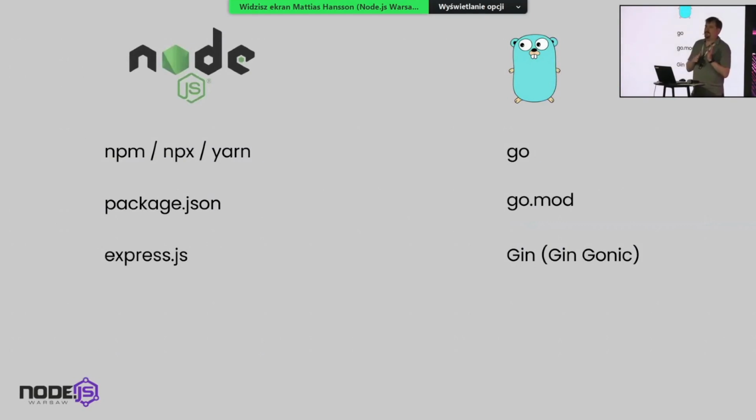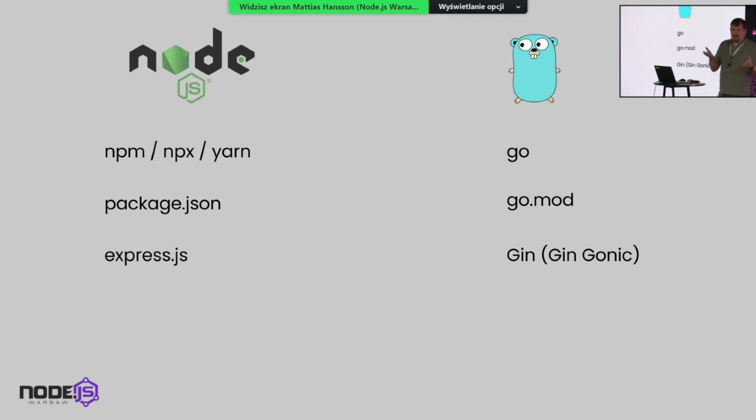So, comparing Node and Go, the practical stuff. In Node we have NPM, which is pretty much the standard, but we have other package managers. In Go, the package manager grew into the language, so it's part of the main command go, and you are doing go get and installing packages. The package.json file that you put in the root of the project folder is basically called go.mod.